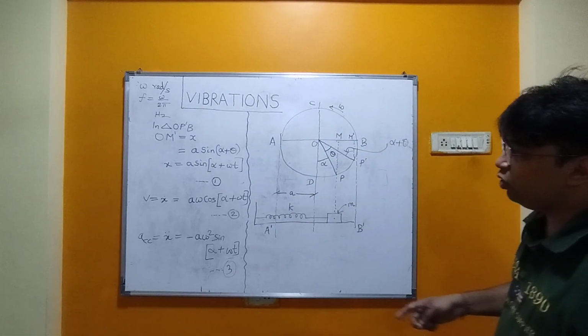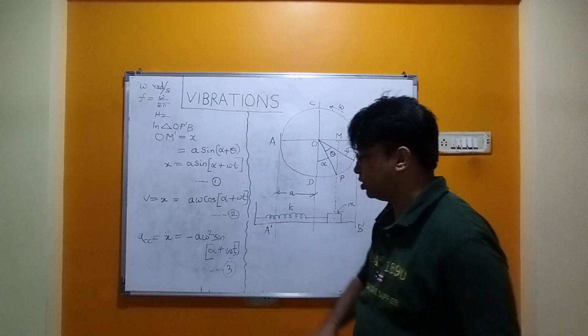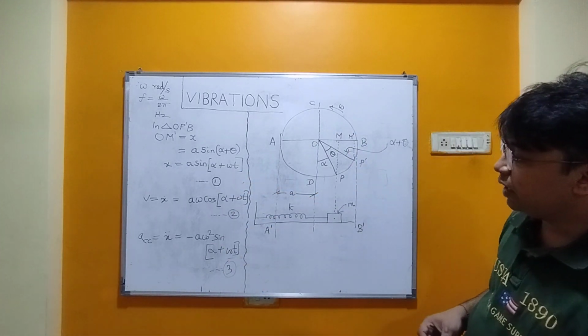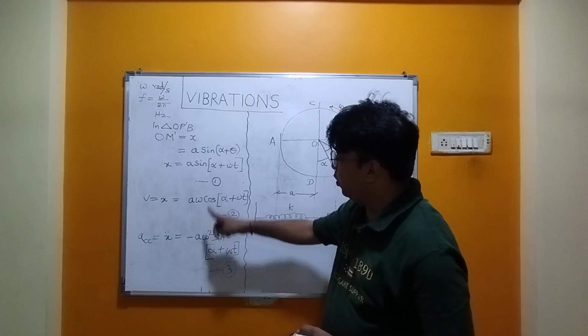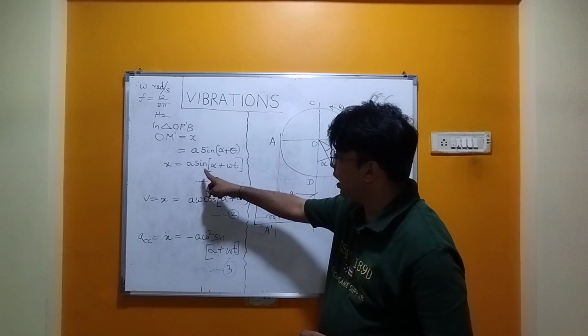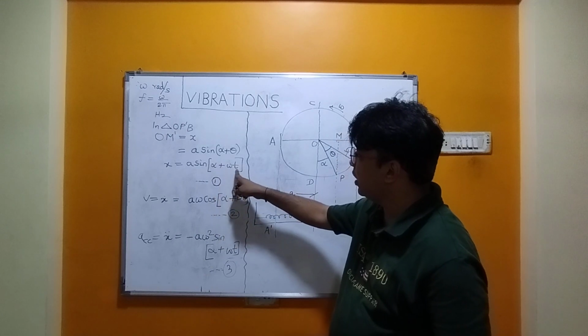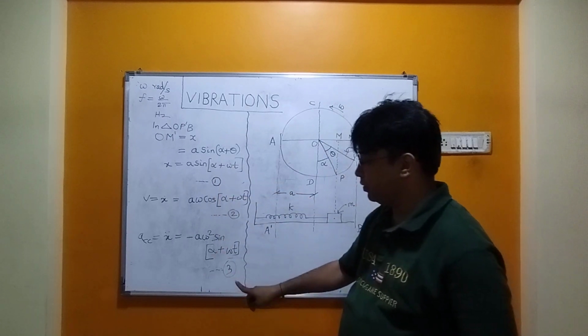Now just have a look at the first and the third equations. You can see we have A over here, we don't have omega square over here, but we have the term sine (alpha plus omega t) as it is over here.